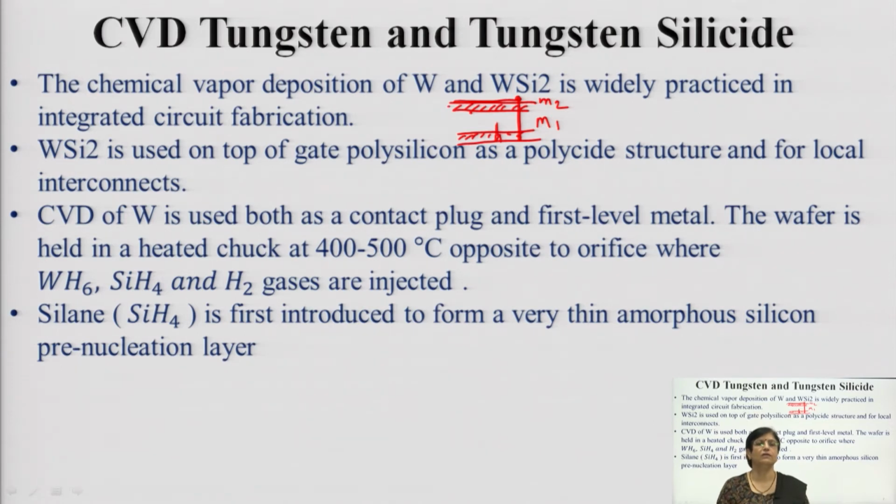the wafer is held and heated to 400 to 500 degrees centigrade, where you will have materials that is WF6 and SiH4, that is silane, or hydrogen. These gases are injected. Silane is the workhorse, it will be first introduced and will form amorphous silicon, a pre-nucleation layer where your tungsten can easily get deposited, and silane is the workhorse in this case.